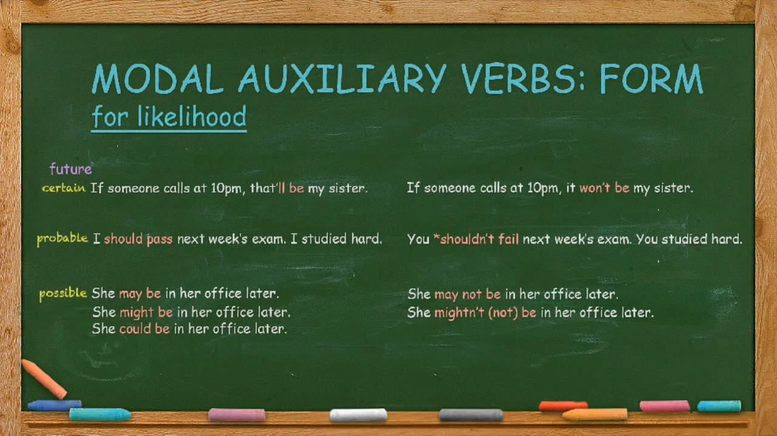Now for the future. Certainty. If someone calls at 10 p.m., that'll be my sister. If someone calls at 10 p.m., it won't be my sister. Notice there's no must form for future. Nor is there a can't or couldn't form for future.